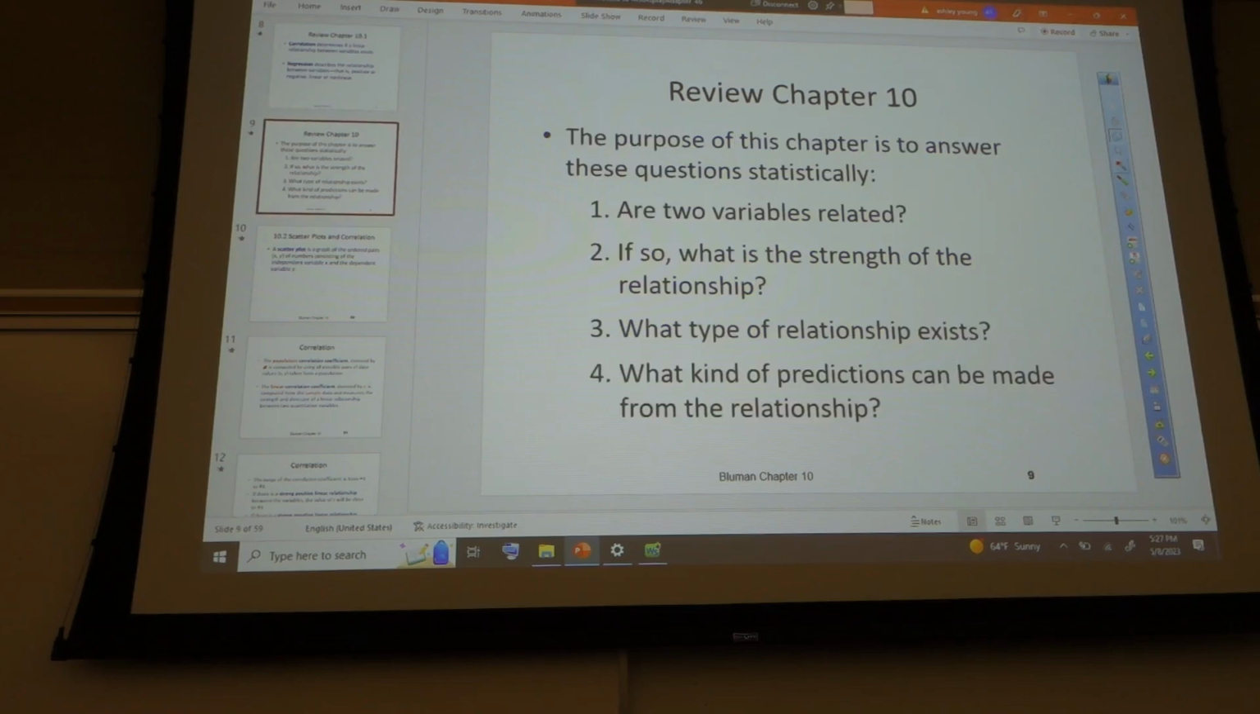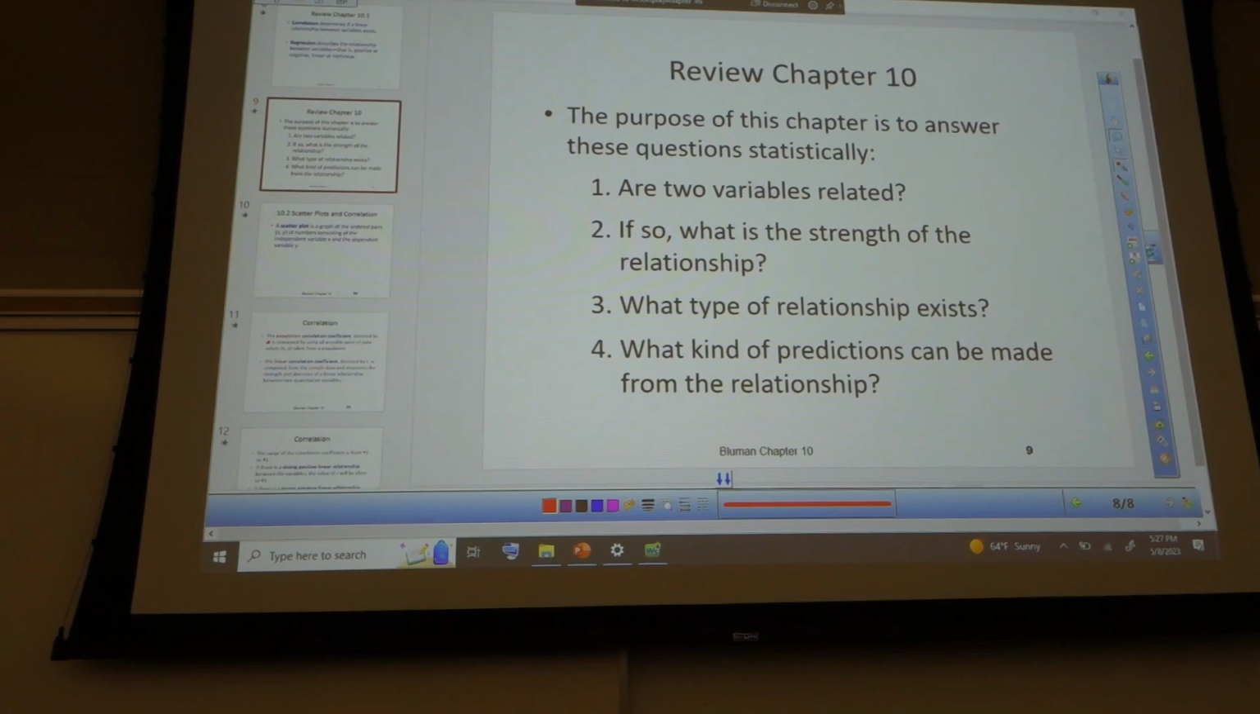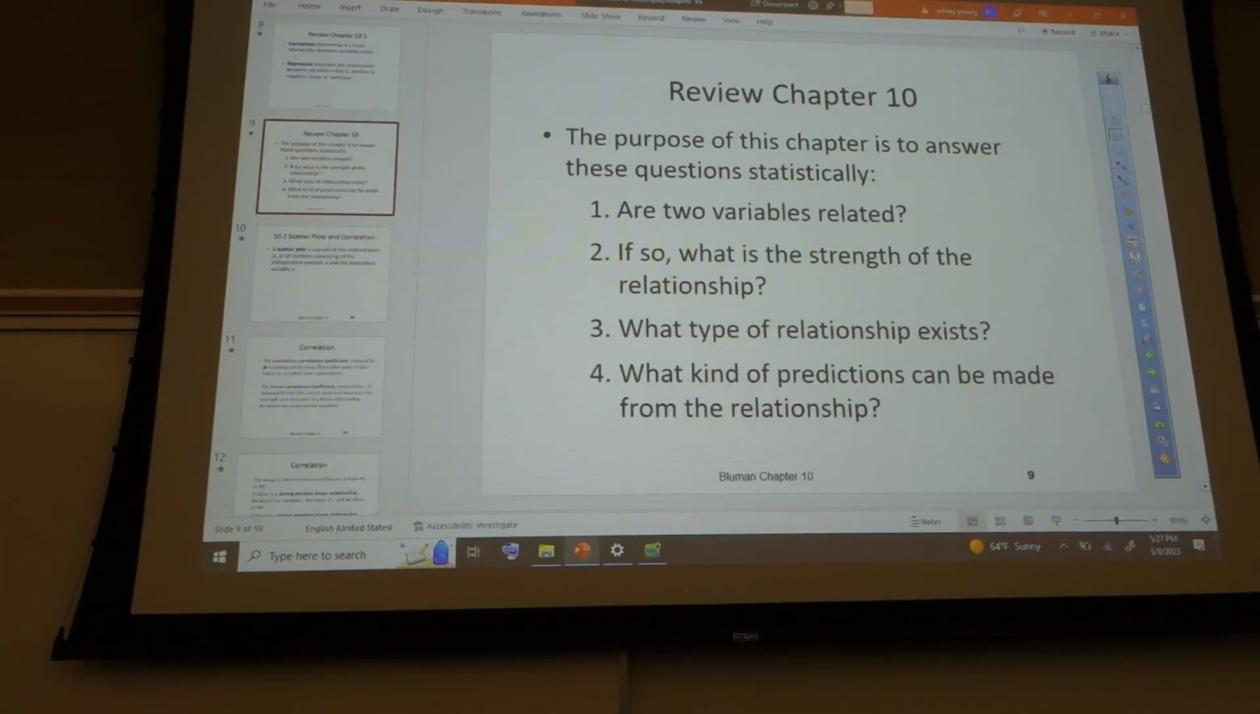These are the questions we're looking at. Review chapter 10. The purpose of this chapter is to answer these questions statistically. Number 1, are two variables related? Number 2, if so, what's the strength of the relationship? Number 3, what type of relationship exists? And number 4, what kind of predictions can be made from the relationship? Perfect.